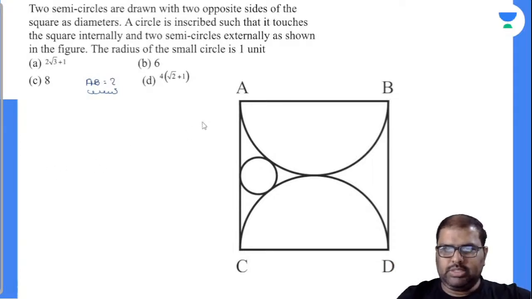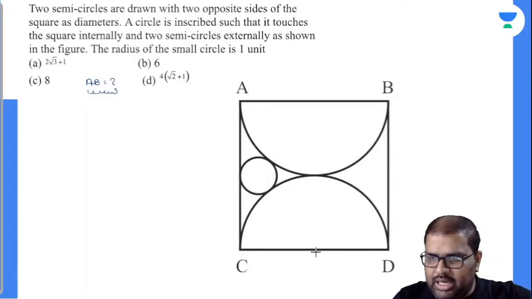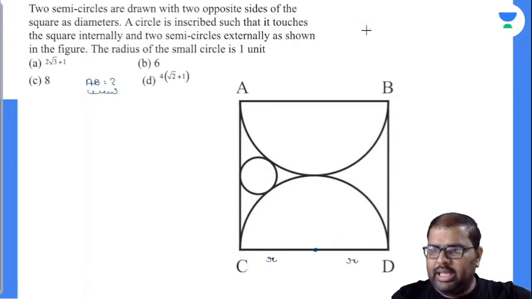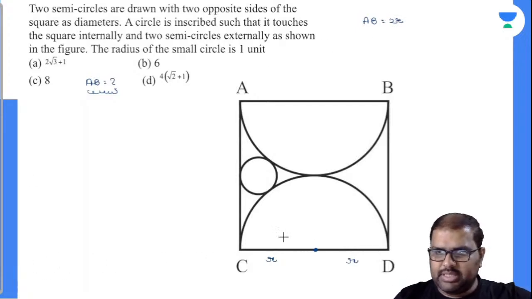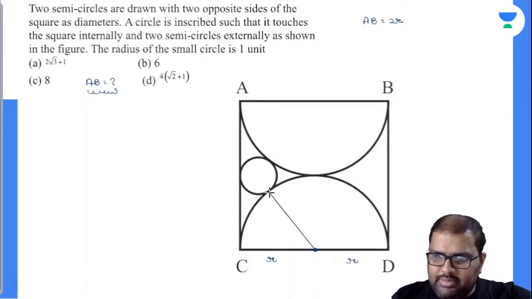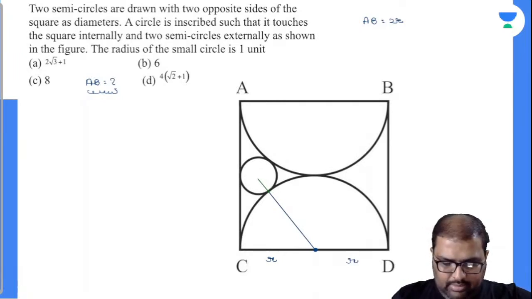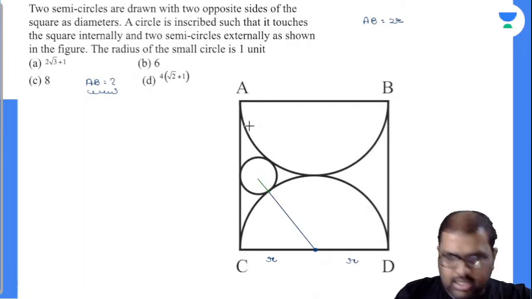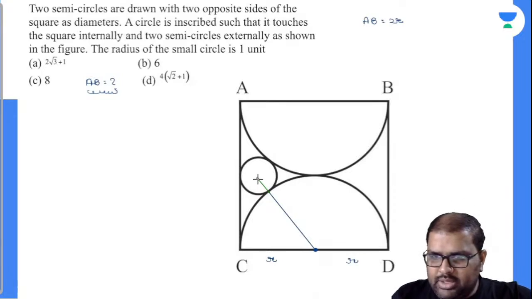So see here, I'll draw like this. I'll take this as R and this as R, so my AB value will become 2r. This is what I have to find out. The radius of the small circle is given as 1 unit. So this is the radius of the large circle, and this is the radius of the small circle.